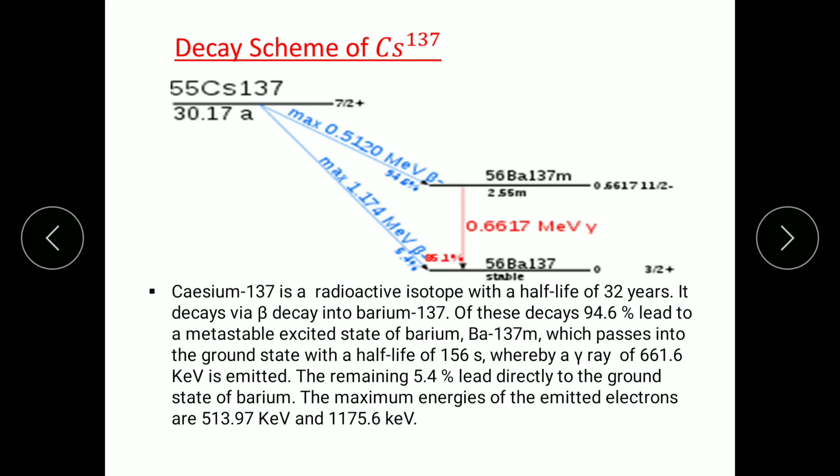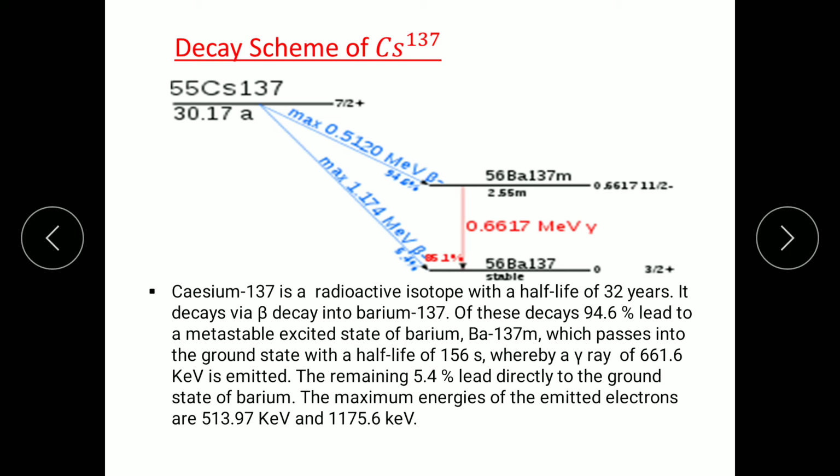The remaining 5.4% leads directly to the ground state of barium. The maximum energies of the emitted electrons are this. Means what? See here, when the cesium 137 radioactive isotope decays via beta decay and comes out as barium 137, out of this cesium 137, 94.6% decays to the excited state of barium, and only 5.6% goes to the ground state of barium.